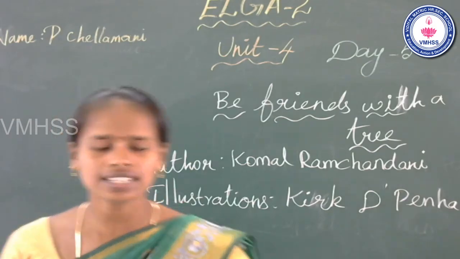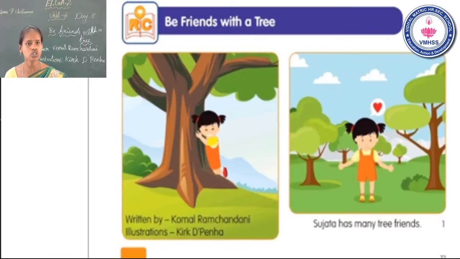Okay, now look at the slide. Now I will read the story. Next, you can follow with me using your finger. Is that clear? Okay. See the first picture, first page, students. Sujata has many tree friends. Sujata is one of the characters in this story.